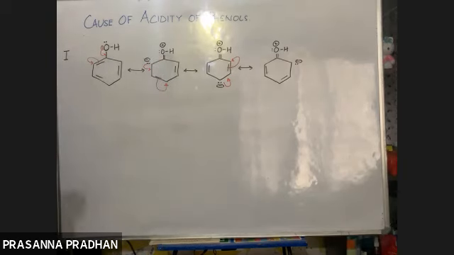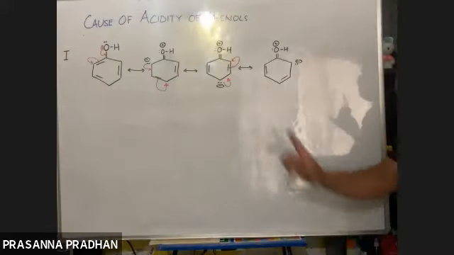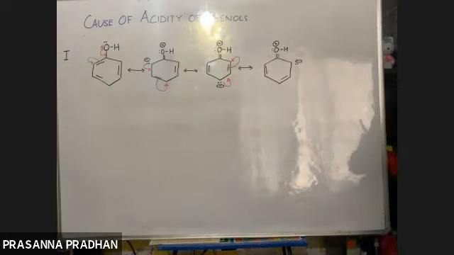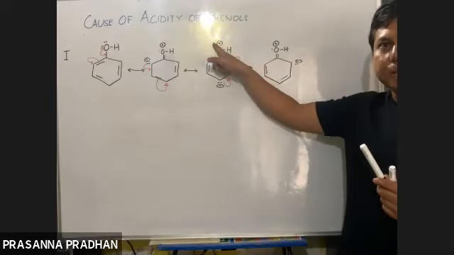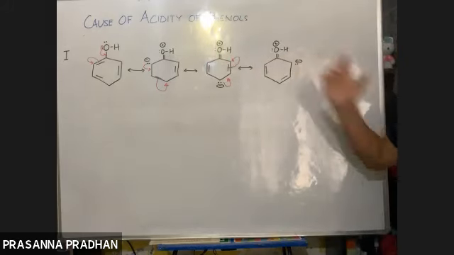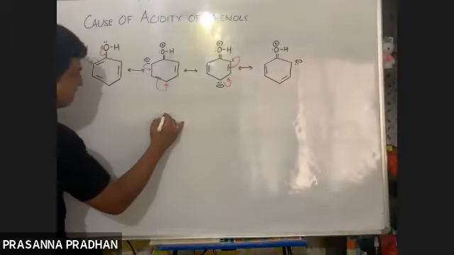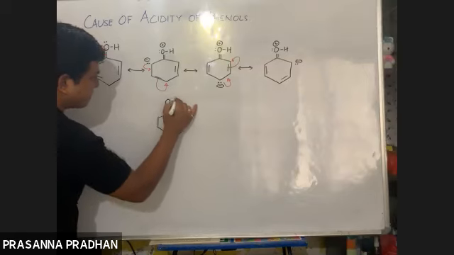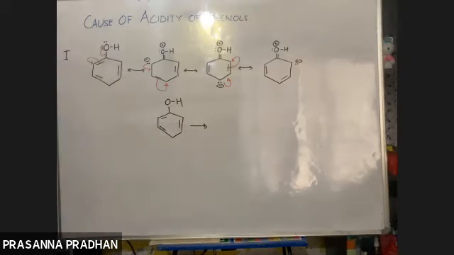So what is the rule? Those resonating structures where the positive charge resides on electronegative elements are unstable. These resonating structures are quite unstable because the oxygen atom, being electronegative, should have a negative charge, but it has a positive charge. Now, if we consider the resonating structures of phenol, this oxygen atom acquires a positive charge like this.